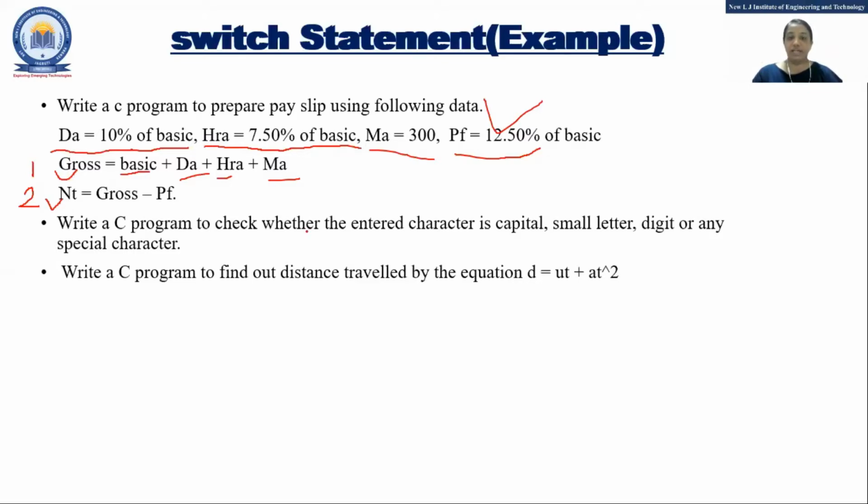See, listen to the question properly. I am not asking what should be the data type of the variable, or how many variables. I'm asking how many inputs are required. That is only one question right now, which you should have, which you are supposed to scan. See, there is a difference. If you are supposed to find something by applying some operation, that is different. What I am asking is, how many inputs are required?